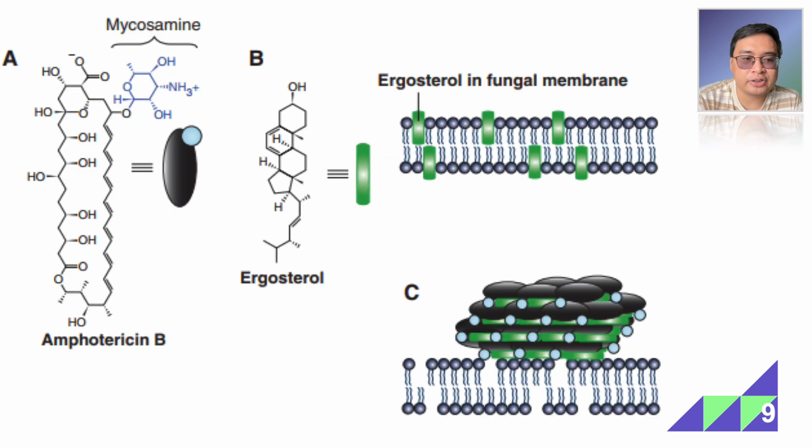So these figures show the structure of amphotericin B. So yung amphotericin B, meron siyang polar mycosamine head and a long non-polar tail. Niyayakap niya yung ergosterol, no? So, niyayakap niya ergosterol. Kaya it binds directly, thereby sequestering it, as shown here in figure C. It sequesters ergosterol, thereby forming pores on the cell membrane.